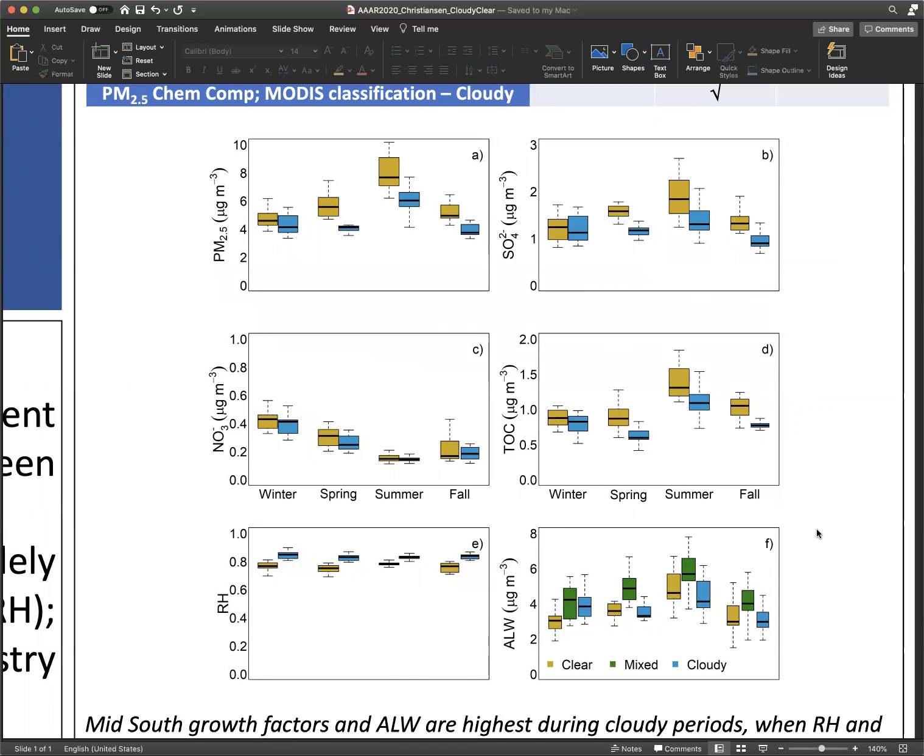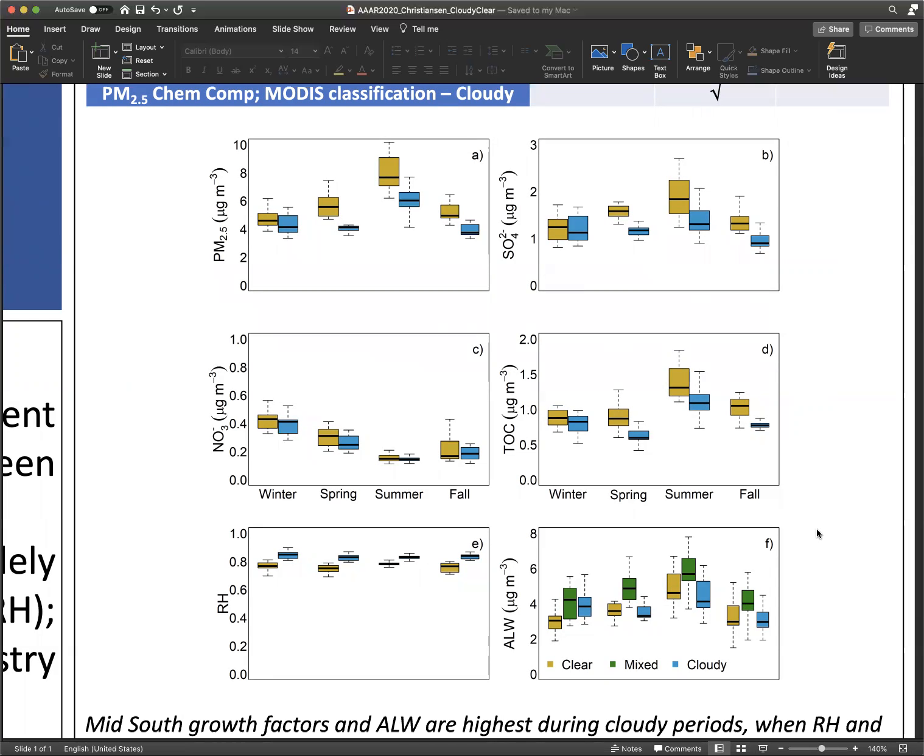The only difference between the mixed and cloudy ALW calculations is that the mixed scenario employs clear sky chemical composition extrapolated to cloudy meteorology. When we do this, we find that monthly median ALW concentrations in the eastern US are significantly different from cloudy in all seasons except winter. Cloudy times is our best estimate of what ALW is like under cloudy conditions, since that scenario uses the actual chemical composition during cloudy times.